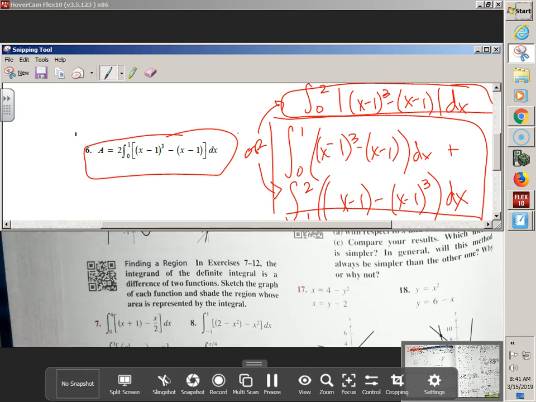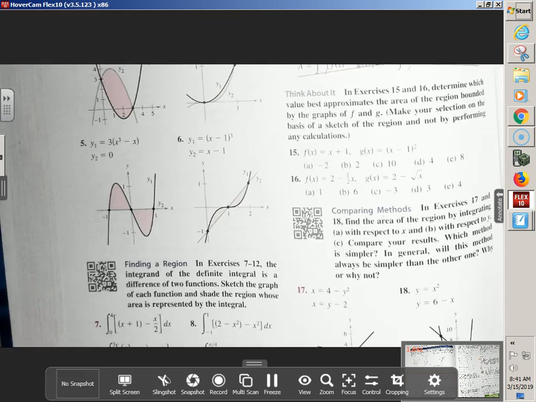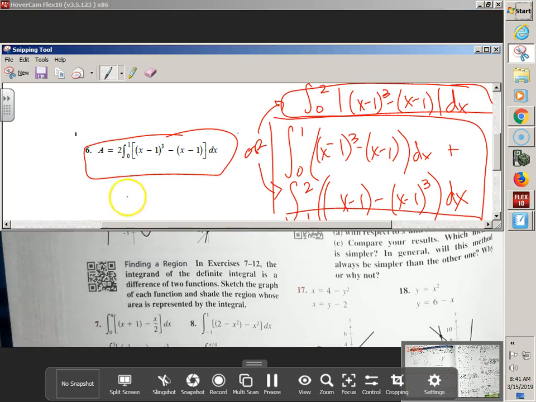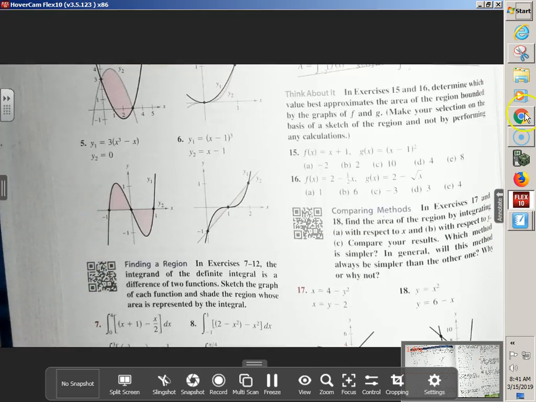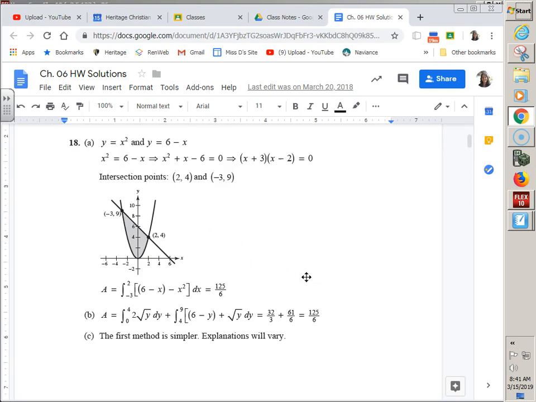And this one says, wait a minute, aren't they the same area? Well, if they're the same area, why not just find one and say times 2? Cheating. But good cheating, saves you work. Okay, sorry. That's a very good AP-ish approach. The AP loves to do this whole doubling thing, so I wanted you guys to recognize it. Okay, sorry. Going back to the answers, that was number 6. Number 18.